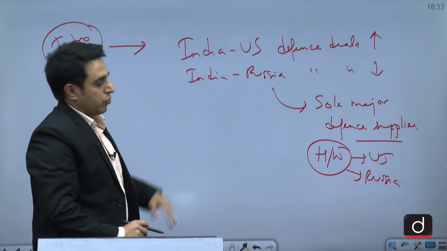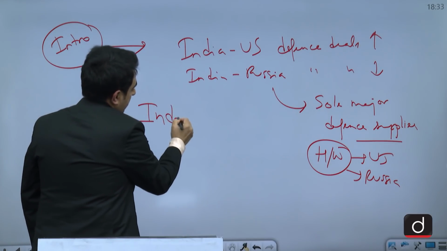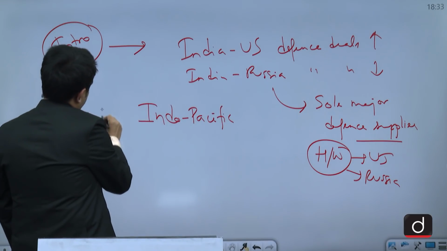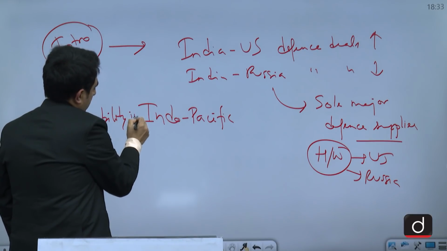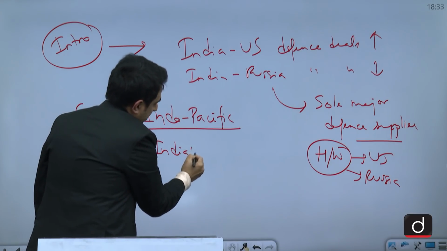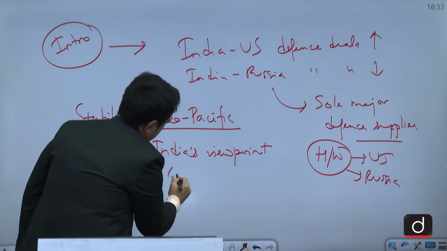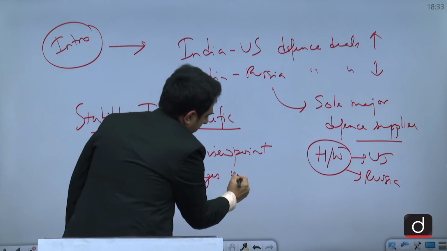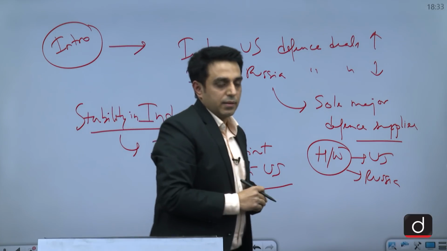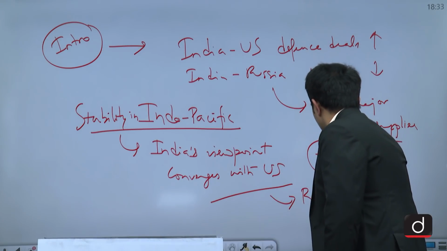This we should highlight in this answer, but at the same time we have to highlight that when it comes to the Indo-Pacific or stability in the Indo-Pacific, India's worldview or India's view of the Indo-Pacific converges with the US, because both the US and India realize that the Indo-Pacific region should remain rules based.